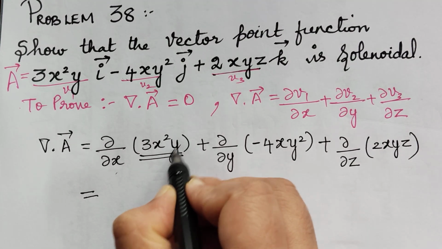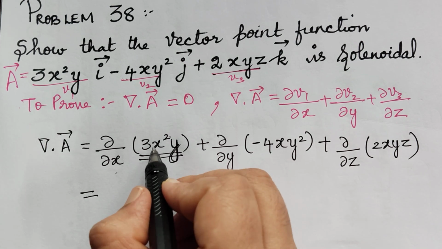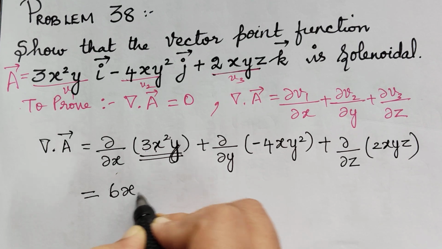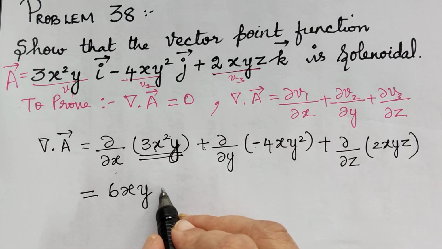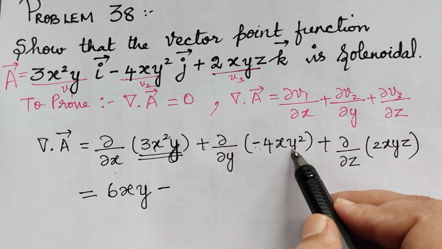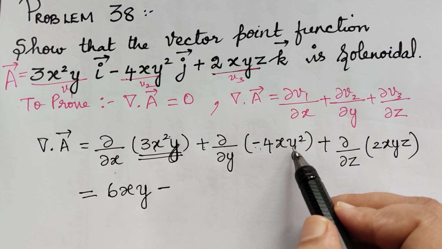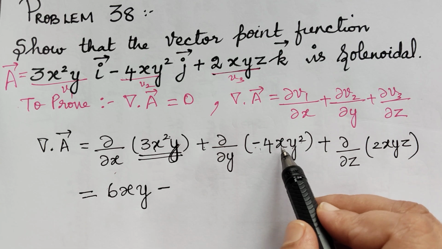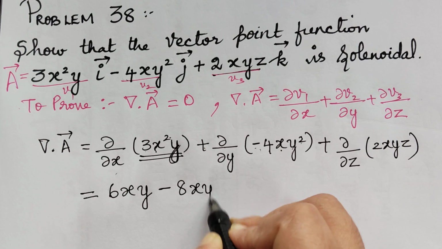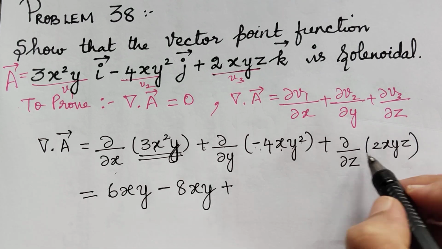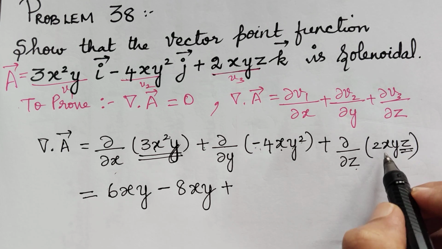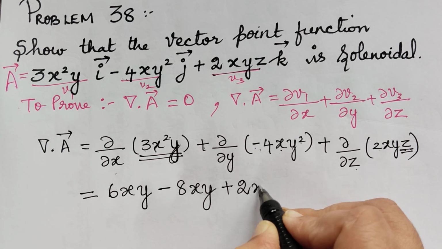So now this will be equal to, what is the partial differentiation of this? y will be treated as constant. Differentiation of x square is 2x. 2x multiplied with 3 is 6x. So 6xy, and plus into minus is minus. The partial differentiation with respect to y we have to do. For y squared, the differentiation is 2y. x will be treated as constant, and 4 times 2 will become 8. So 8xy we will get, plus here with respect to z, partially we have to differentiate. The differentiation of z is 1, so we will be left with 2xy.